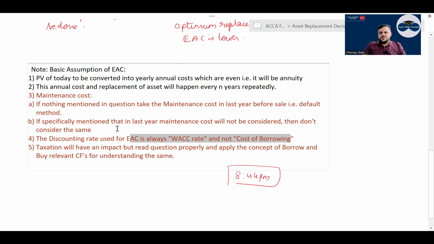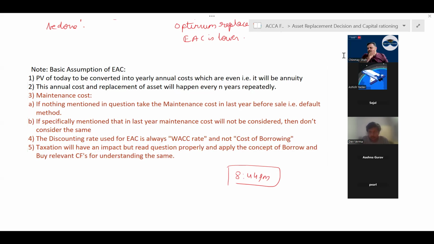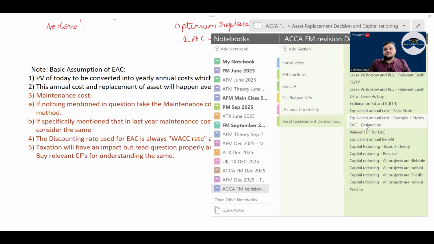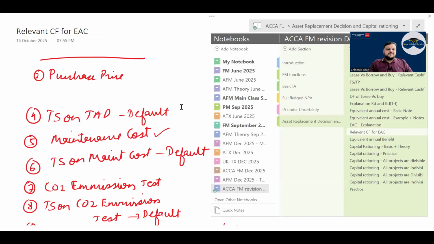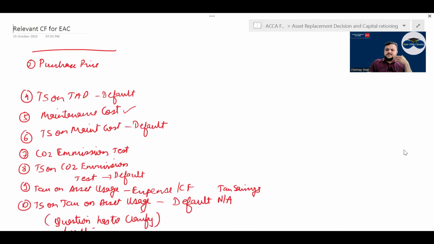Taxation will have an impact, but read the question. एक बार एक एग्जाम में क्वेश्चन दिया था EAC का, सब कुछ हो गया और एंड में टैक्स रेट भी दिया था in the question, and at the end they said ignore taxation. सब कुछ बोल दिया, फिर बोल दिया ignore taxation. In that case you will use WACC rate also before tax because all the cash flows are before tax, correct. Then relevant cash flow देख लो, you could read the list of relevant cash flows, right.